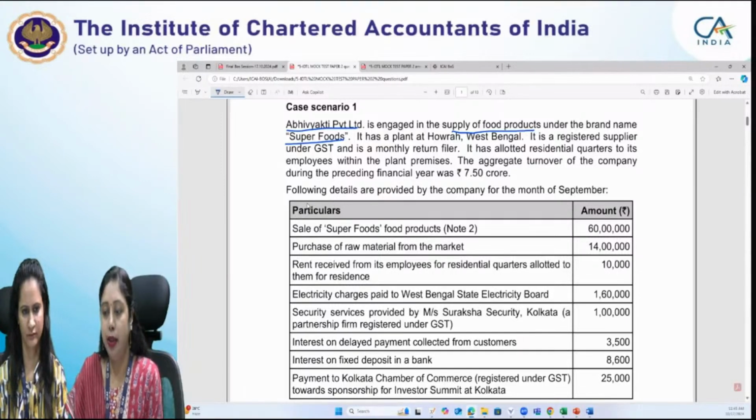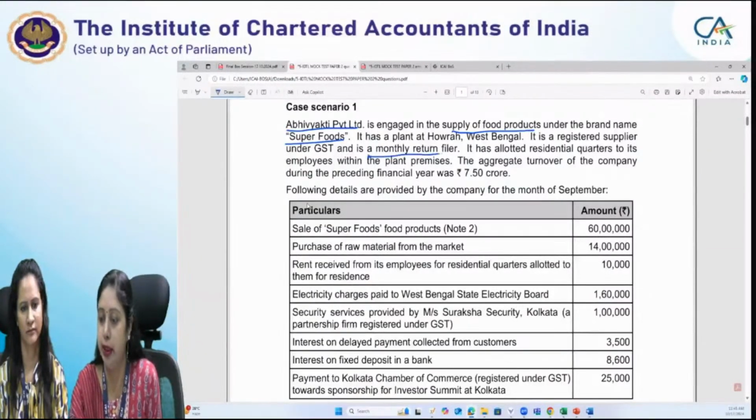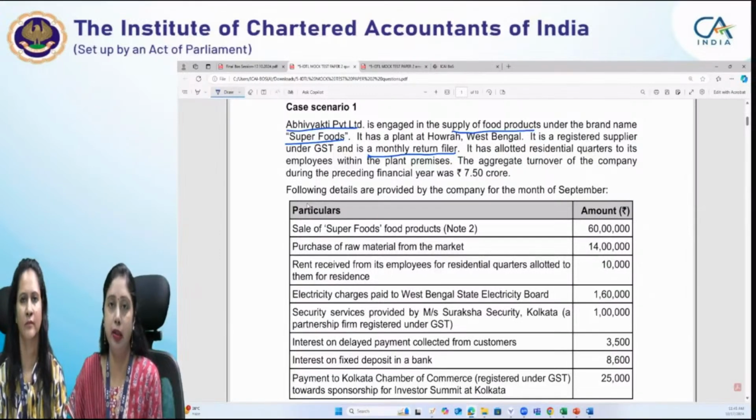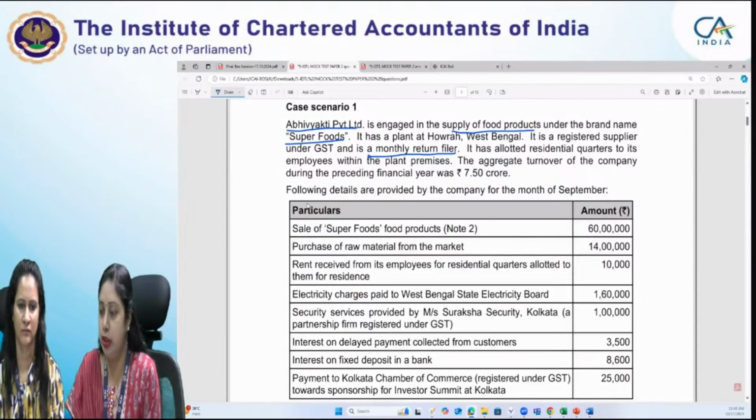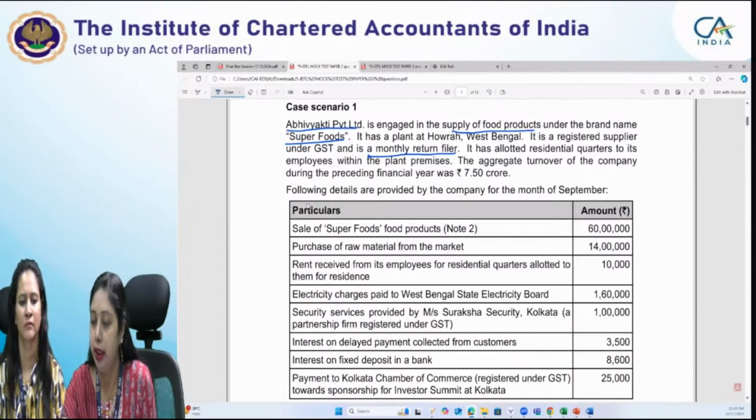It has a plant at Howrah, West Bengal, and it is registered under GST and is a monthly return filer. So why would monthly return filer have been given to you? Because the supplier is not a QRMP supplier, quarterly return monthly payment supplier, and his place of registration is Howrah, West Bengal.